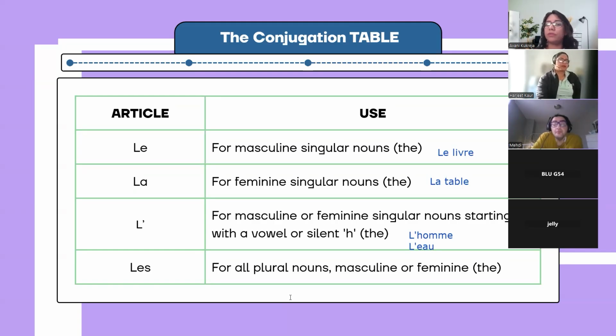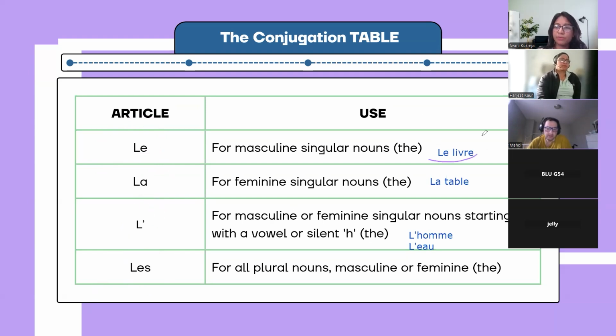And then les is used with nouns which are plural, whether they're masculine or feminine or start with a vowel. We use les with the nouns which are plural. I want you to speak the correct pronunciation, because a lot of people pronounce les as li or le. Those are very odd pronunciations, but I want your pronunciations to be absolutely correct. So please repeat with me. Le, la, les. L apostrophe merges with the sound.